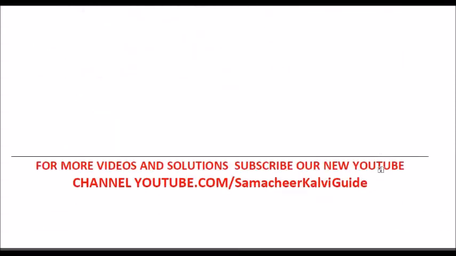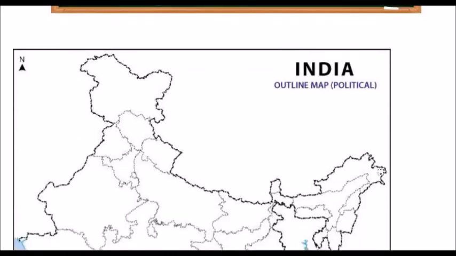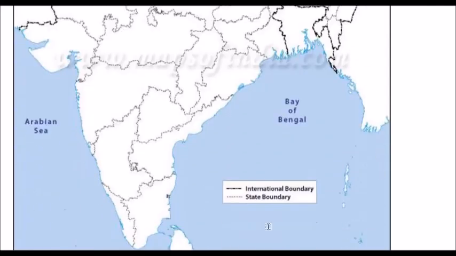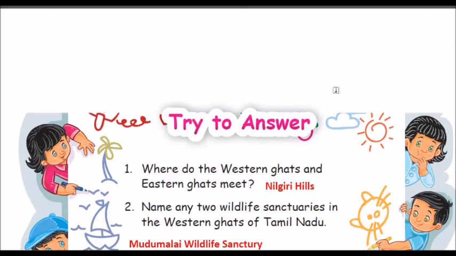Next activity, mark the Indian Ocean, the Arabian Sea and the Bay of Bengal on the map. You have to mark Indian Ocean, Arabian Sea and Bay of Bengal. Page number 108. Try to answer.